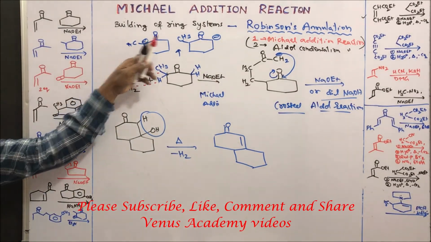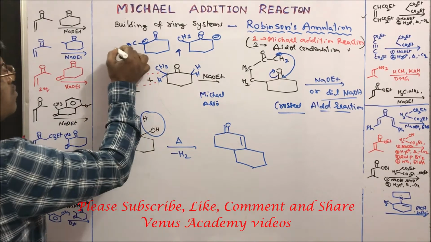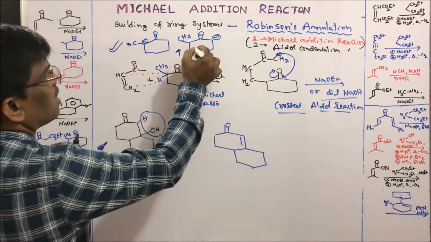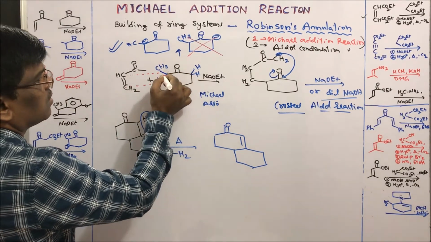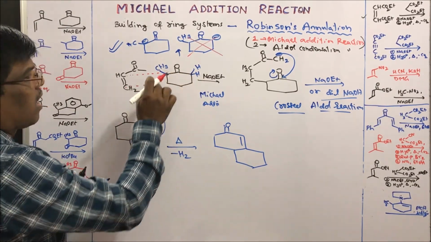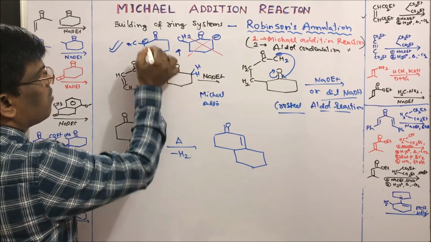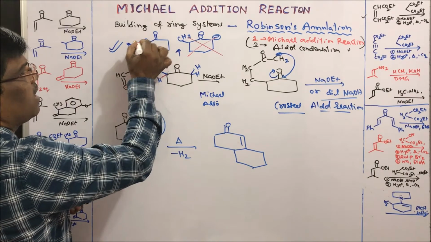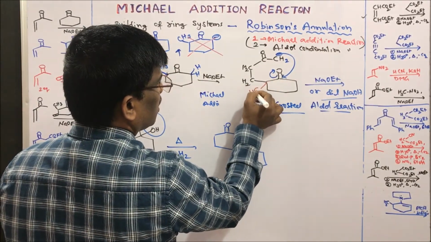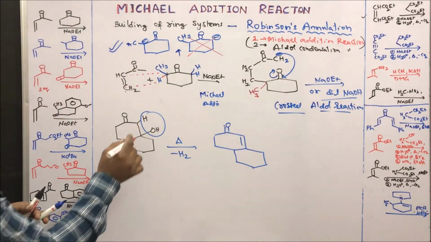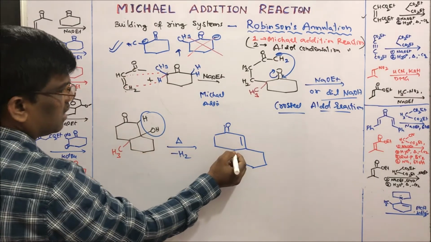So among these two carbanions, the highly alkylated carbanion is more stable. So it is not going to react or be formed towards this side. This is a highly active hydrogen, which easily loses this hydrogen and forms this carbanion and attacks onto this carbon to give this. Here we are going to have a methyl group, and this methyl group is going to be here, and we are going to get this